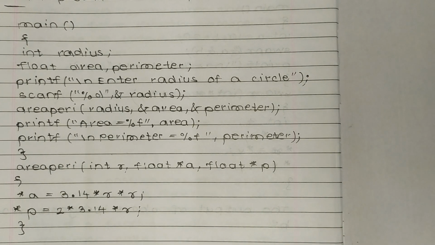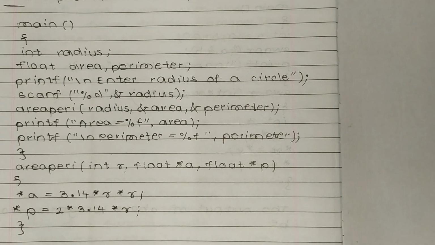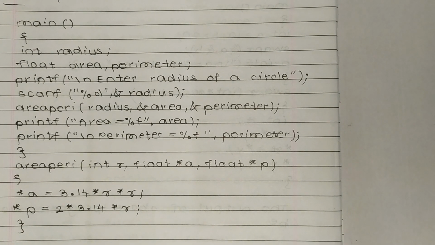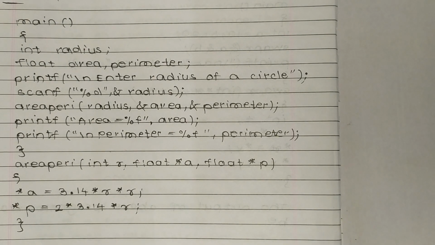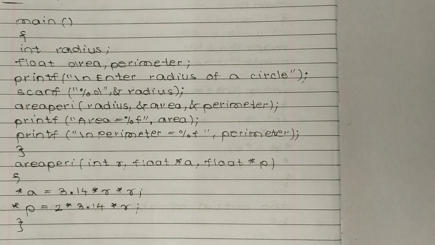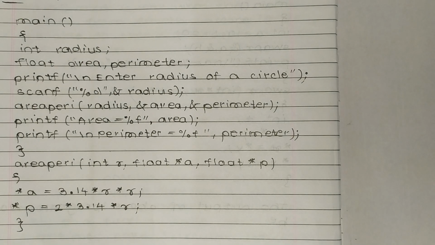So this is a program which is representing mixed call of a function. In the first line is main, which is a function used in every program. Now int radius, so radius is an integer. Now float area, perimeter, so area and perimeter are float.